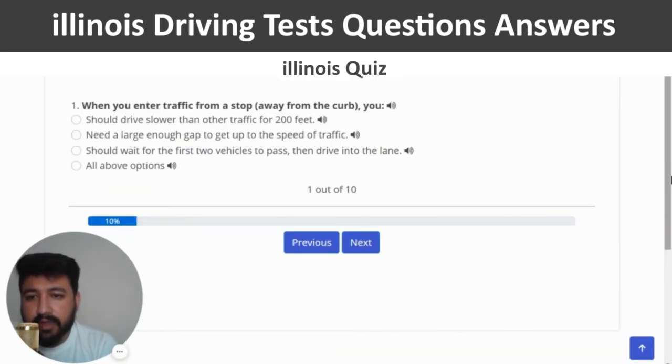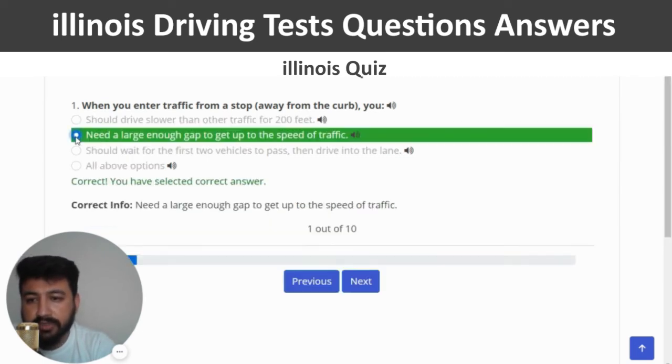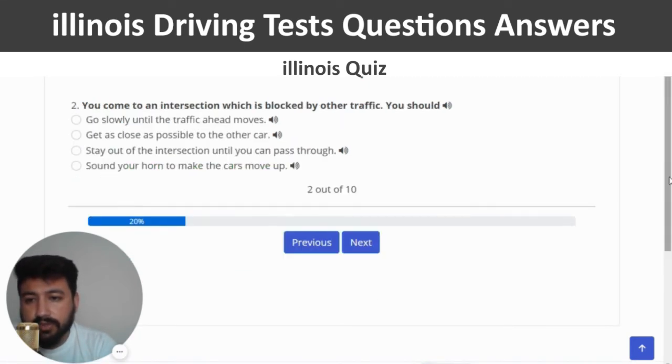First question is when you enter traffic from a stop away from the curb, you. The right answer of this question is need a large enough gap to get up to the speed of traffic. So I'm going to click on the second option. Yeah, this is the correct one. And next.